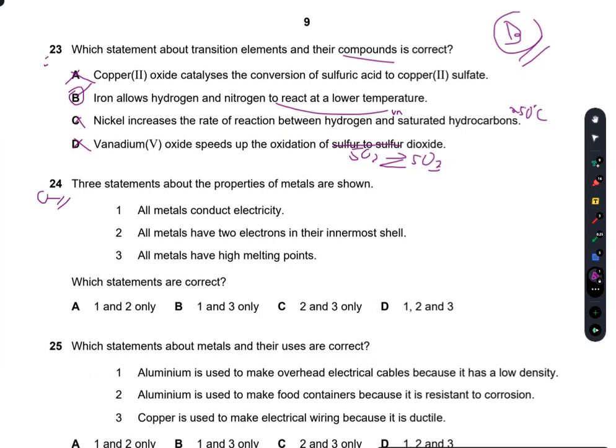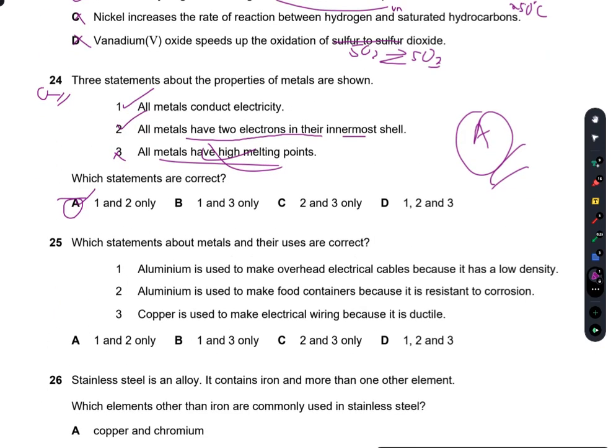Question number 24. Three statements about the properties of metals are shown. All metals conduct electricity. Yes. All metals have two electrons in the innermost shell. Again, this is true. All metals have high melting point. No. The melting points for group 1 decrease down the group, and similarly, mercury is a liquid. So 3 is incorrect. All metals do not have high melting points. 1 and 2 are true only. So A is the right option.